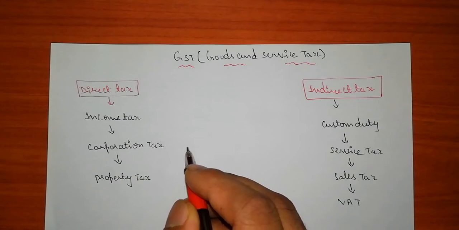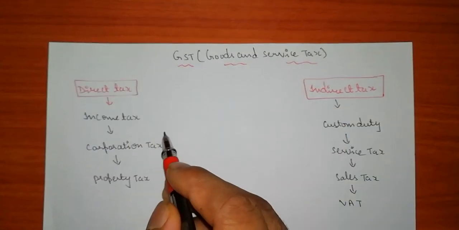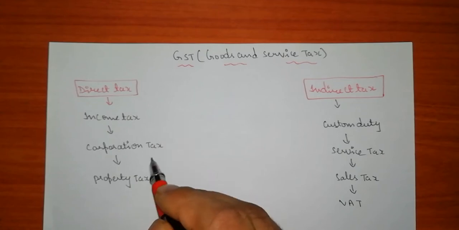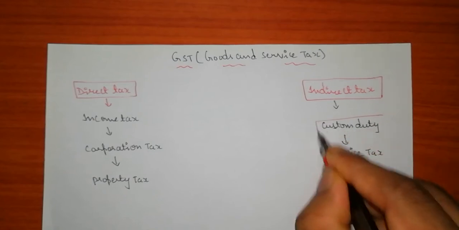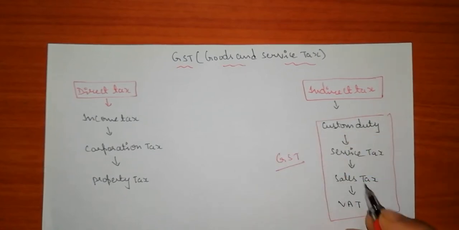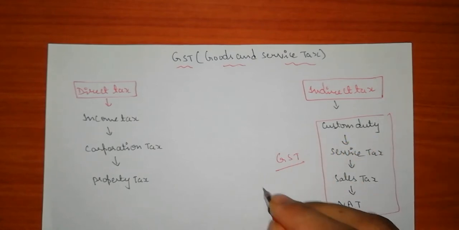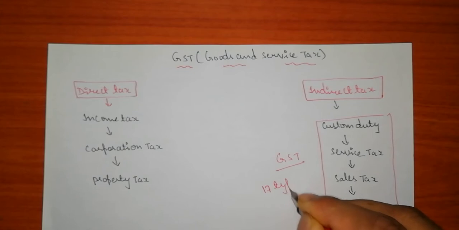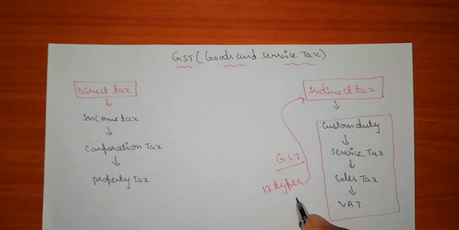Okay, as you can see, there are direct taxes and indirect taxes. Direct taxes are those which are collected till now, like income tax, corporate tax, and property taxes. Indirect taxes are all known as GST. The indirect taxes are totally converted to GST, and there are 17 types of indirect taxes which are included in GST.